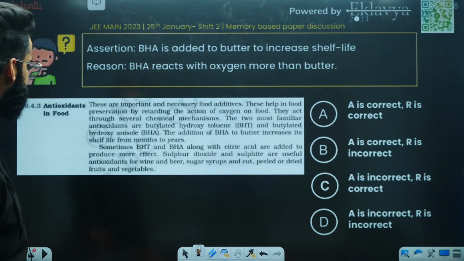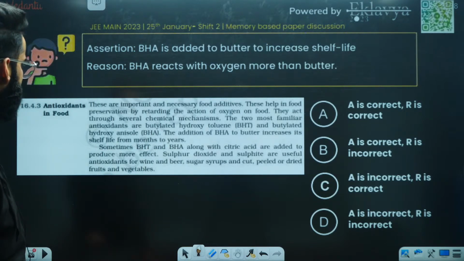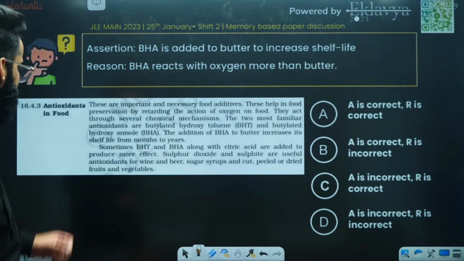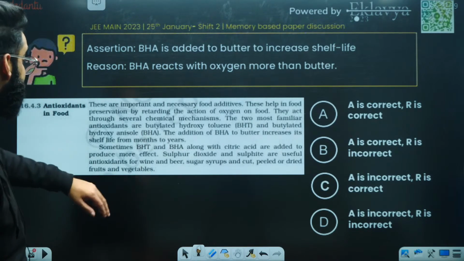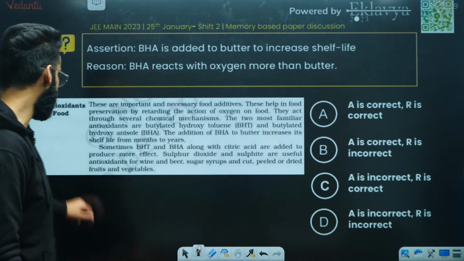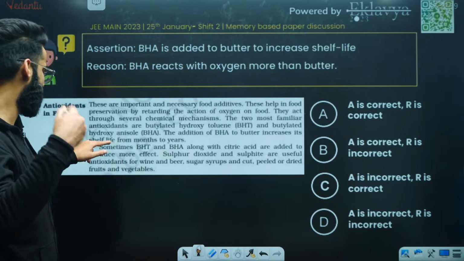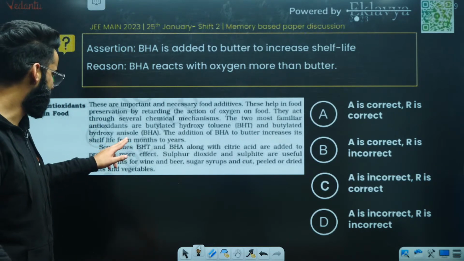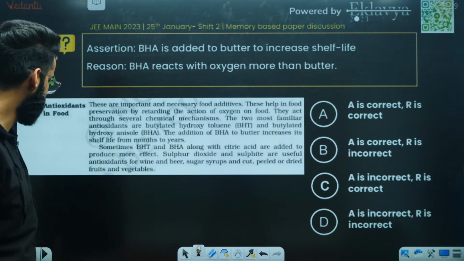These are important and necessary food additives. They help in food preservation by retarding oxidation. They act through several chemical mechanisms. The two familiar antioxidants are BHT and BHA. The addition of BHA to butter increases the shelf life. Yes, look at this statement: the addition of BHA to butter increases its shelf life from months to years, people, right? From months to years. Yes, perfect.